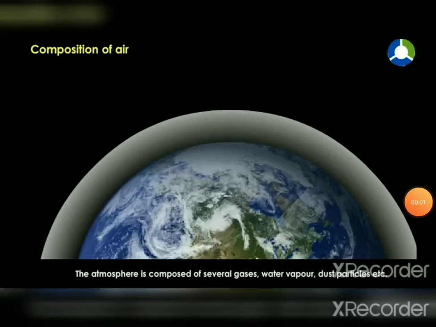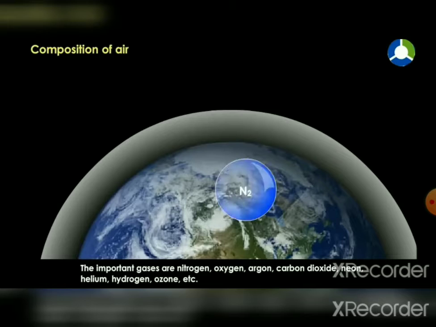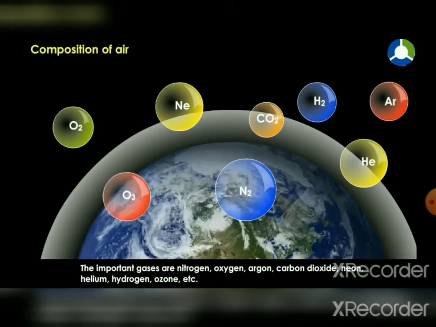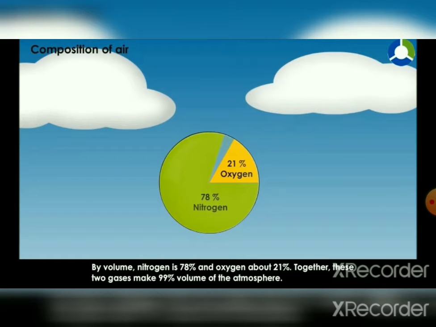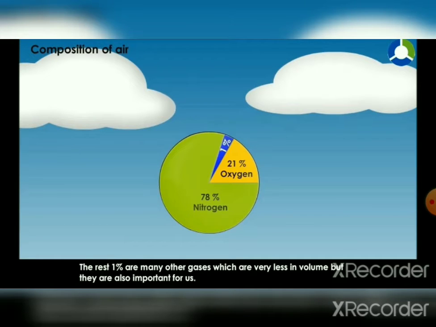As you can see here, the atmosphere is composed of several gases, water vapor, dust particles, etc. The important gases are nitrogen, oxygen, argon, carbon dioxide, neon, helium, hydrogen, ozone, etc. By volume, nitrogen is 78% and oxygen about 21%. Together, these two gases make up 99% of the volume of the atmosphere, and the remaining 1% is many other gases which are very less in volume, but they are also important to us.